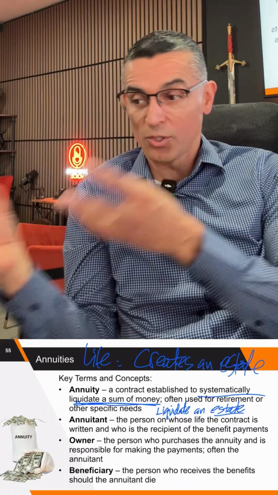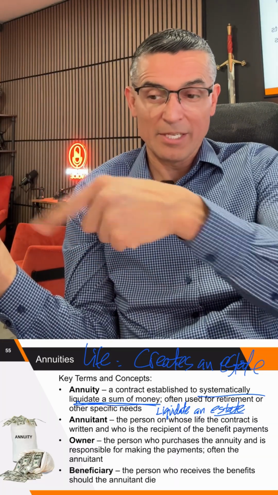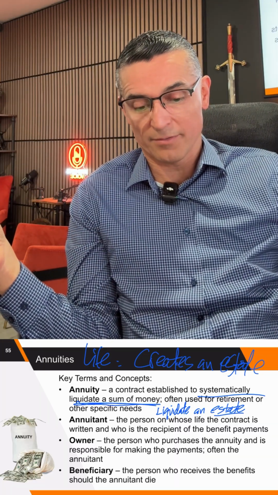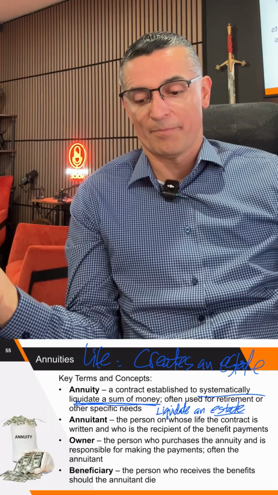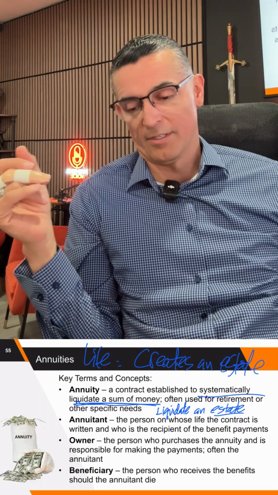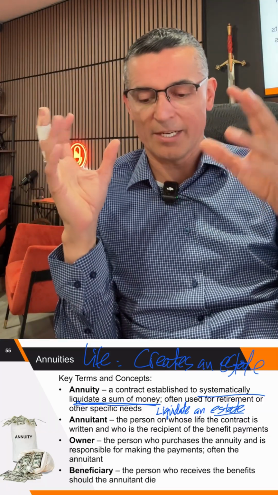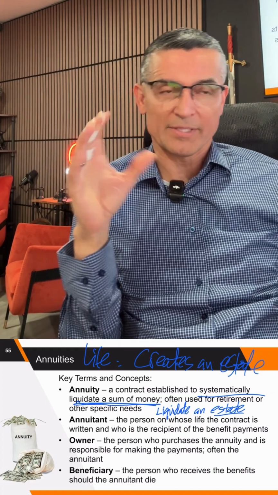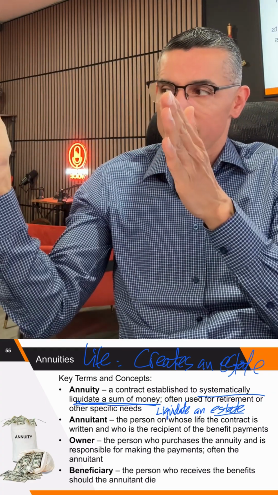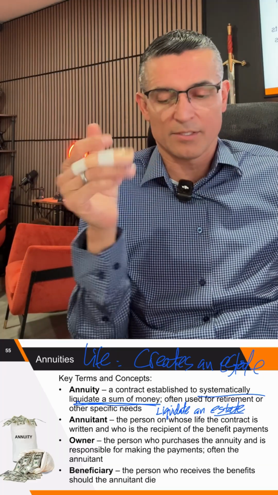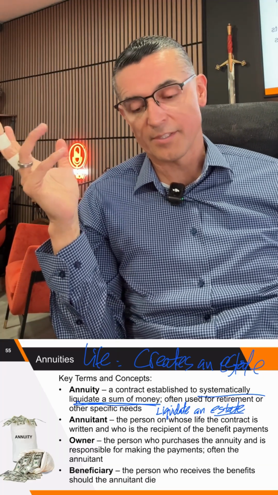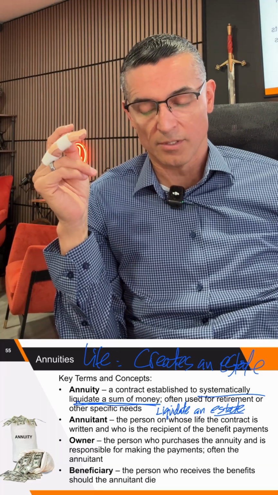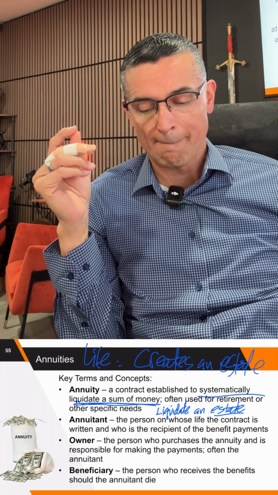She's gonna put it into an annuity, and she's gonna liquidate the $1 million to herself in the form of monthly payments. That's what an annuity is for. So I'm just repeating. I know you're already getting it, but I just want to repeat it over and over, so that you could separate what a life insurance is and what an annuity is, because they're both on the test. There's 8 questions on the test on annuity, so you definitely have to know that.